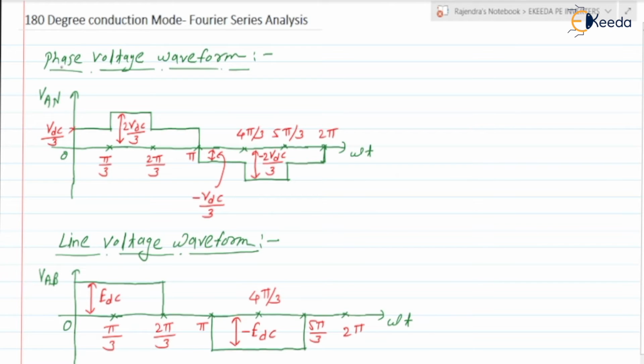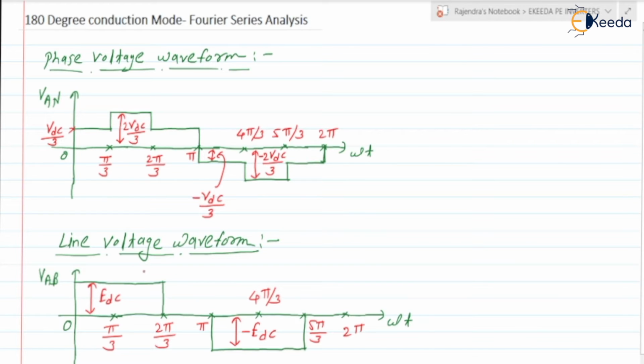The phase voltage is a stepped waveform. The line voltage is a quasi square wave. The phase voltage from 0 to pi by 3 has value Vdc by 3, from pi by 3 to 2 pi by 3 it is 2Vdc by 3, from 2 pi by 3 to pi it is Vdc by 3, and the same repeats in the negative half cycle. The line voltage waveform is a quasi square wave.